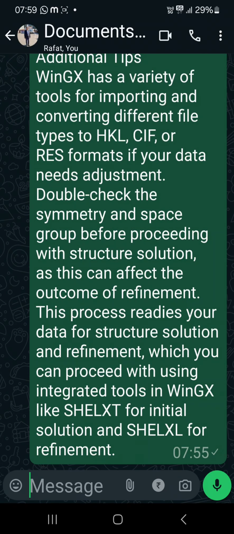This process readies your data for a structure solution and refinement, which you can proceed with using integrated tools in WinGX like SHELXT for initial solution and SHELXL for refinement.